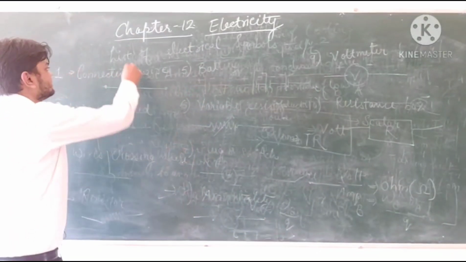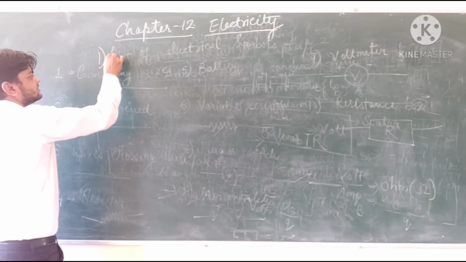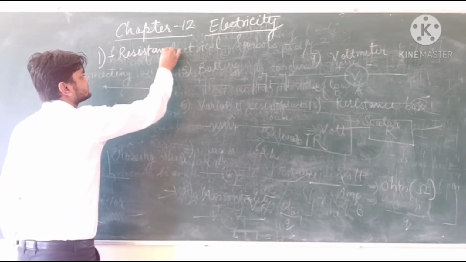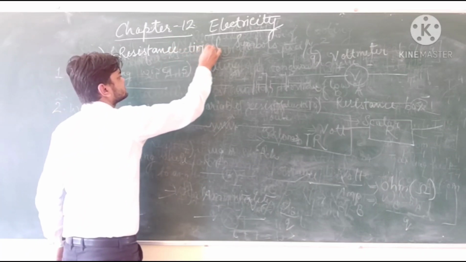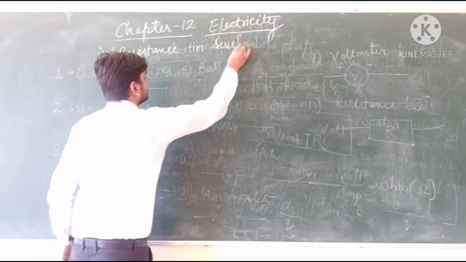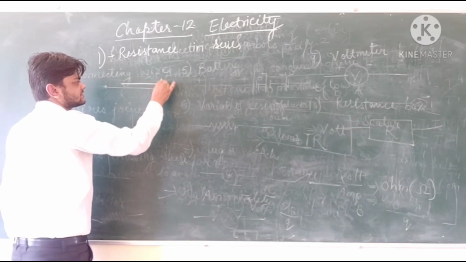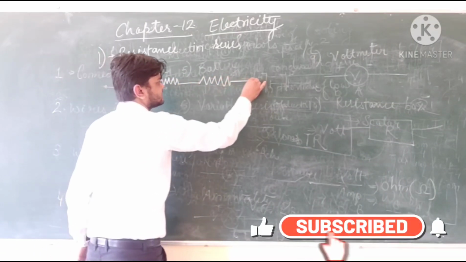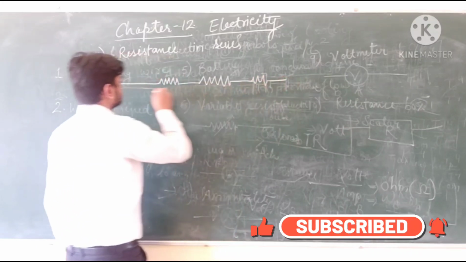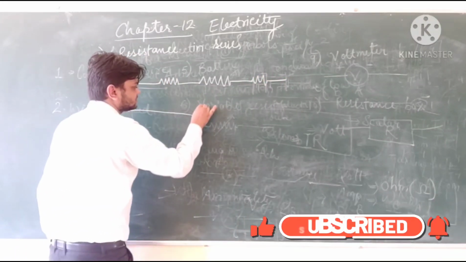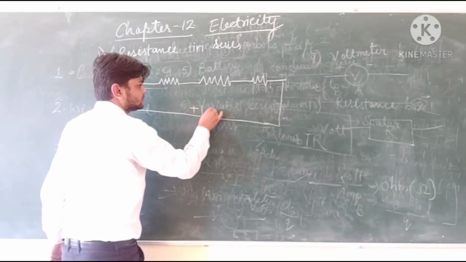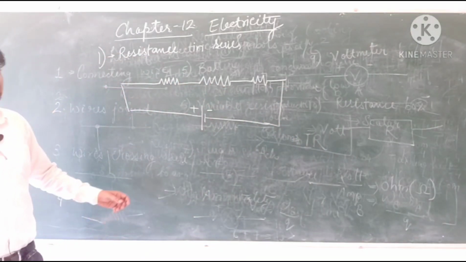So here, if I take resistance in series, where I have three resistors connected from end to end by a source of external battery in such manner, having plus and minus.